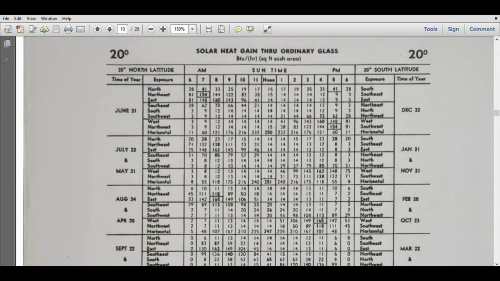And our glass is exposed to sunlight in the south direction. So in the south we have to take the highest value. Here the south highest value is 14, so we have to take it as 14. Solar gain is 14 for south. Suppose if our glass is exposed to sun in the north direction, then for north we have to take the highest value, which is 28. For south we have to take 14 as the highest, so 14 I will take.